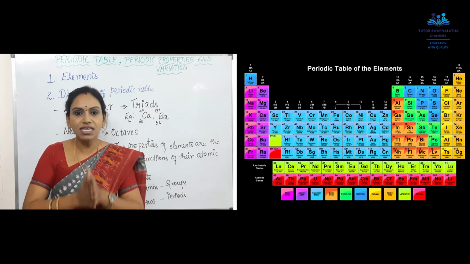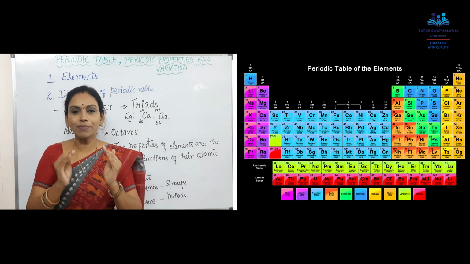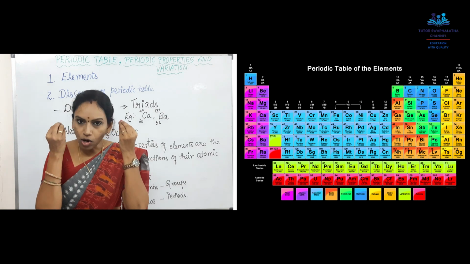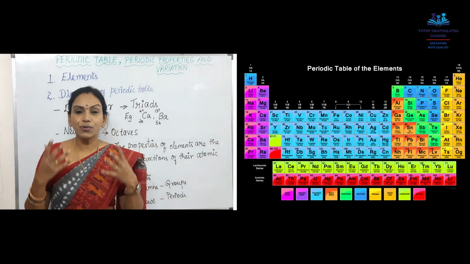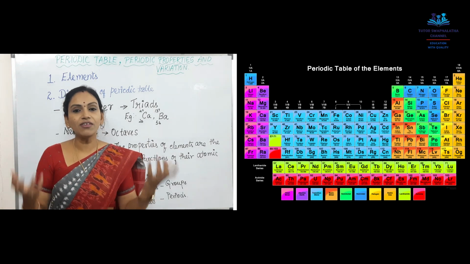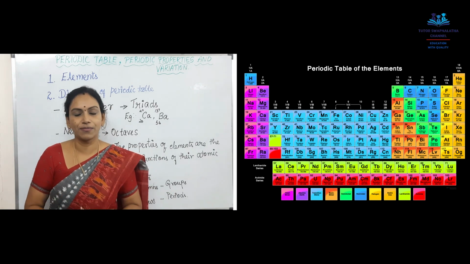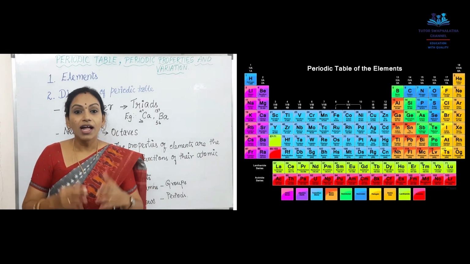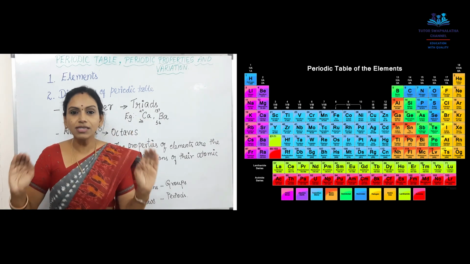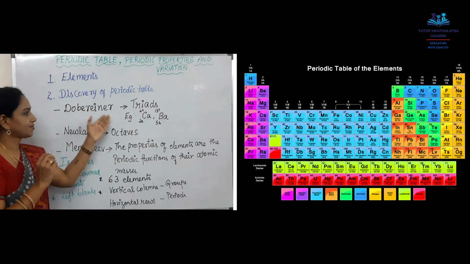How are these placed? These elements are not arranged just like that. They have to be placed in a proper order, isn't it? Otherwise people won't accept. There were almost 11 elements only that were discovered, and people found even 11 elements confusing because each element has different properties of its own. So, next came the first scientist who arranged these elements in a proper order, Dobereiner.